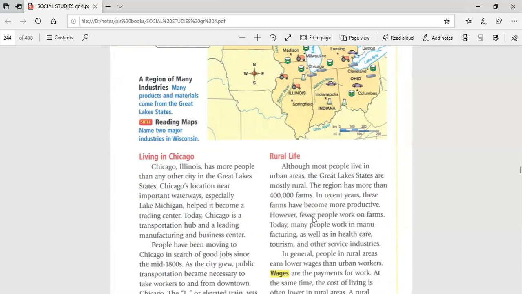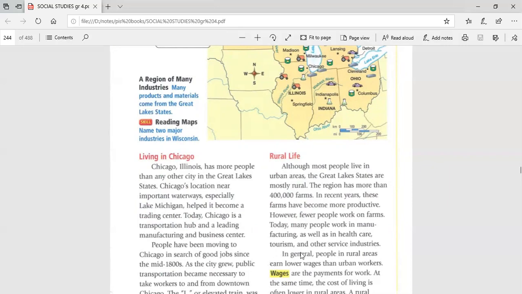But you know, guys, fewer people work as farmers on these farms today. More people, especially in our modern life, work in factories and in the manufacturing field, also in the healthcare field, in tourism, in the service industries, than in the field of agriculture and farming.